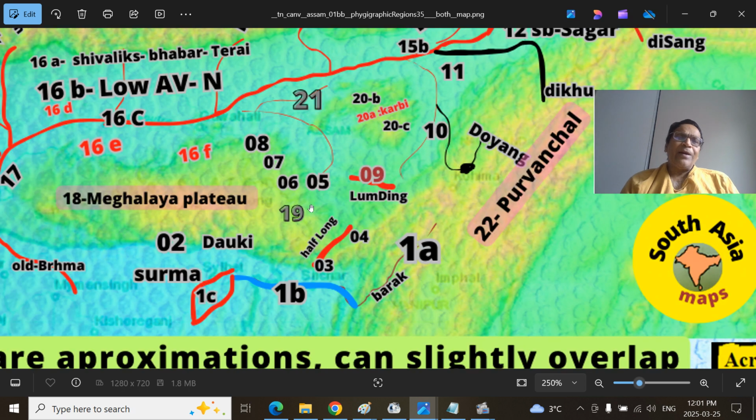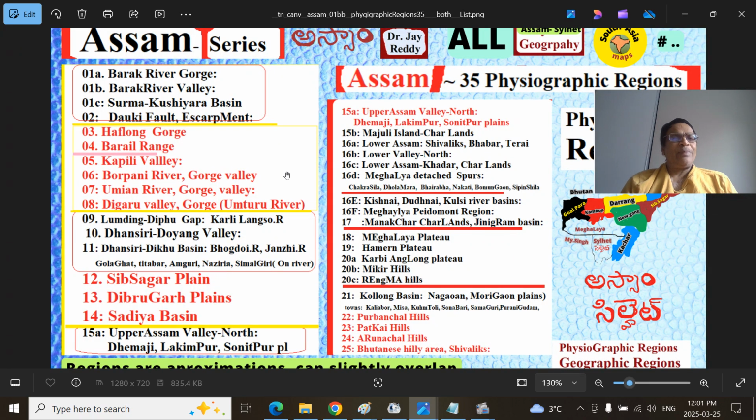This is the Kapili River. Upstream it is also called the Dayung River, Kapili River. This is the Kallang River, 21 here. We'll look at it, Kallang River. Kapili is a tributary of the Kallang River. And this is the Borpani River. Did I get it right? Sometimes I forget. Kapili River, Borpani River.